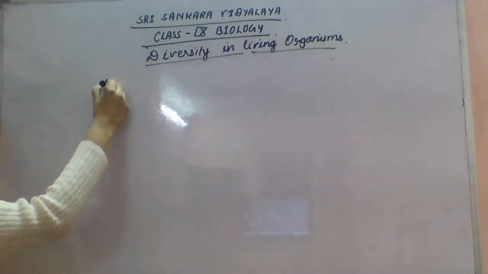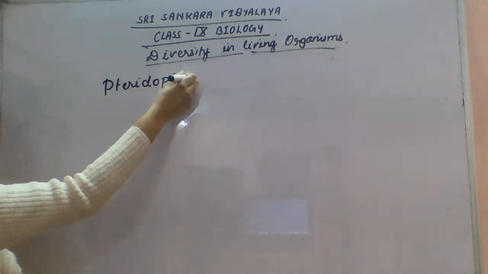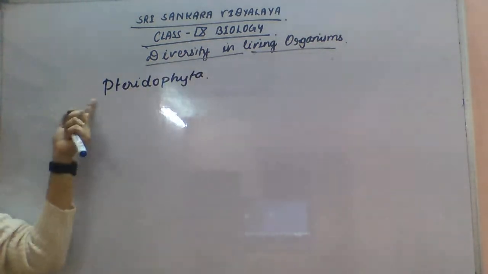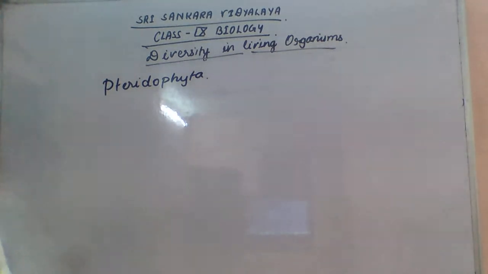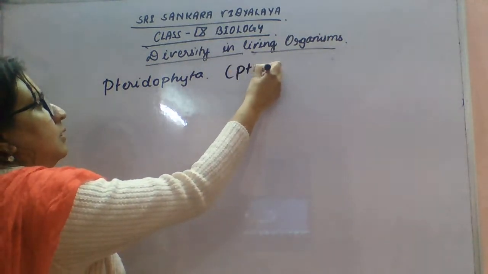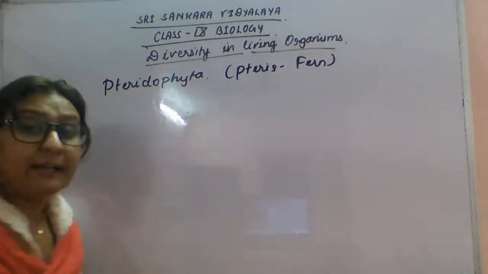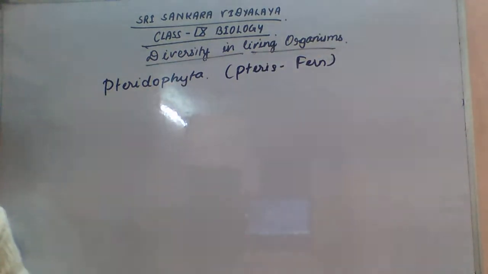So students, next is pteridophyta. In this, the P is silent. We pronounce this as pteridophyta. Pteris actually means fern, and I told you phyta or phyton means plant.